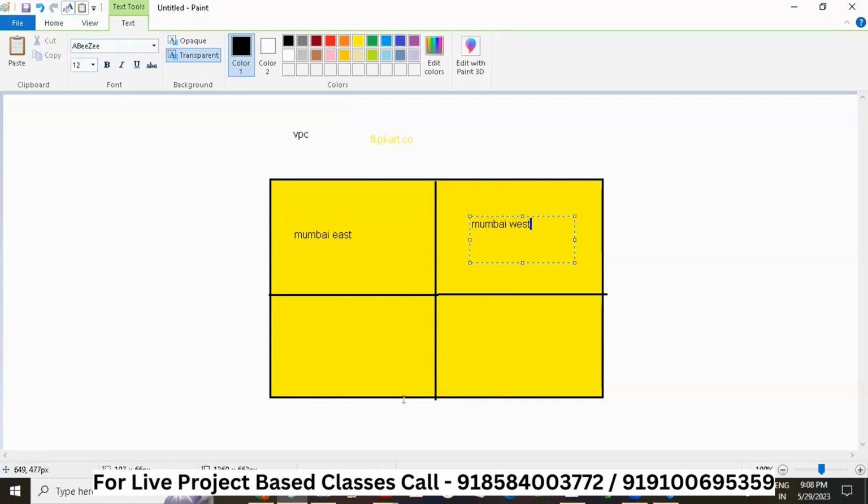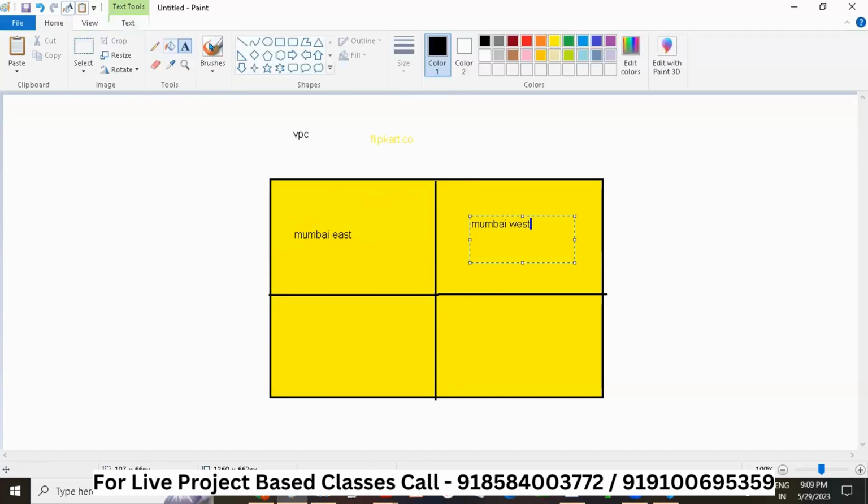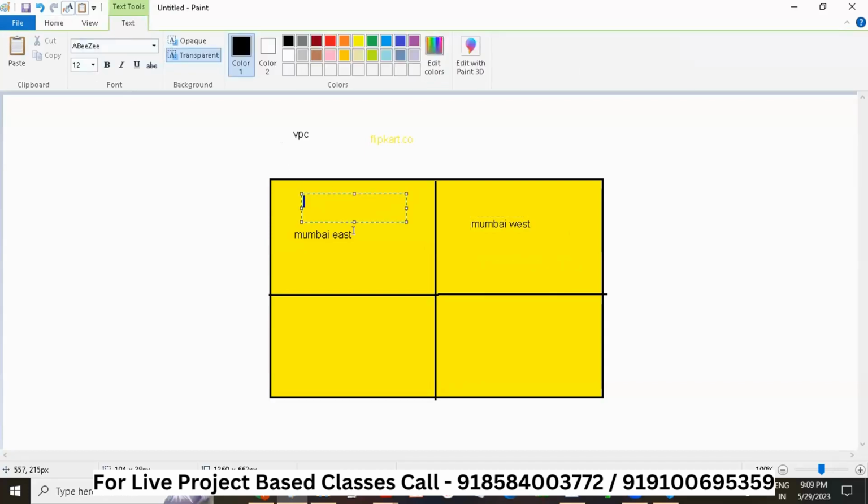So how will you divide this VPC? This VPC is divided into subnetworks, which are called public subnet 1, public subnet 2. Why public, I will tell you, don't worry about these things.